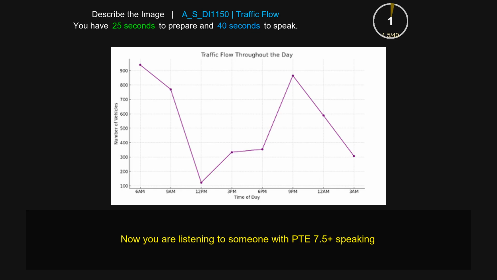This line chart gives information about traffic flow throughout the day. The horizontal axis gives information about time of day such as 6 a.m., 9 a.m., 12 p.m., and so on. On the other hand, the vertical axis is about number of vehicles and it shows different numbers such as 200, 300, and so on. The highest number is 900 and the lowest number is 100. The main color is purple.